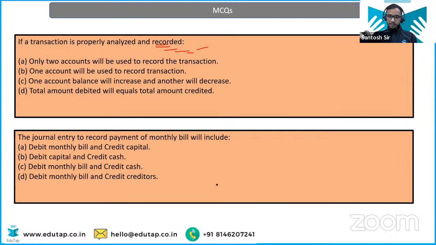Okay? So let me check the chat section. Yeah, everyone is correct. And that's very nice. Okay, let's move ahead. Option number D would be the correct answer. All the amount debited will be equal to all the amount credited.